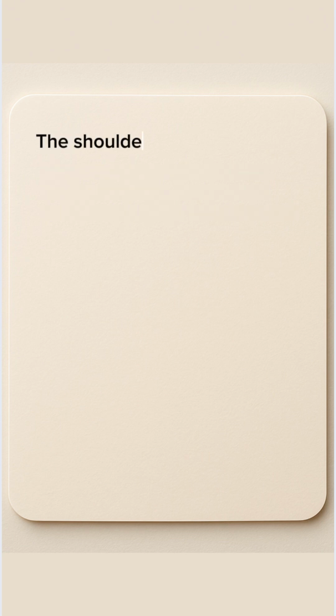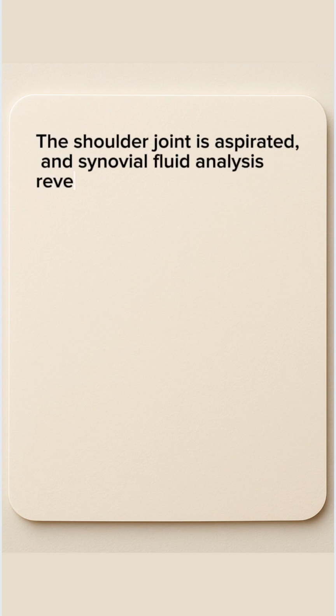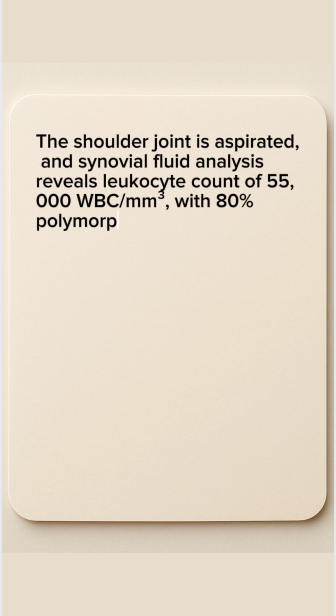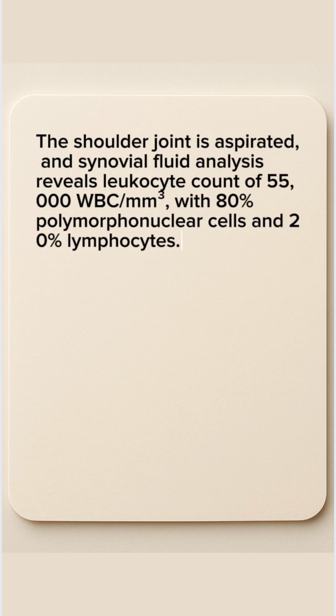The shoulder joint is aspirated, and synovial fluid analysis reveals a leukocyte count of 55,000 WBC per cubic millimeter, with 80% polymorphonuclear cells and 20% lymphocytes. What is your differential diagnosis?